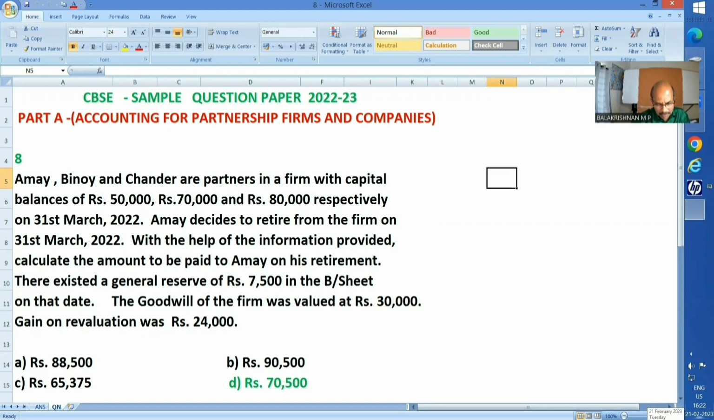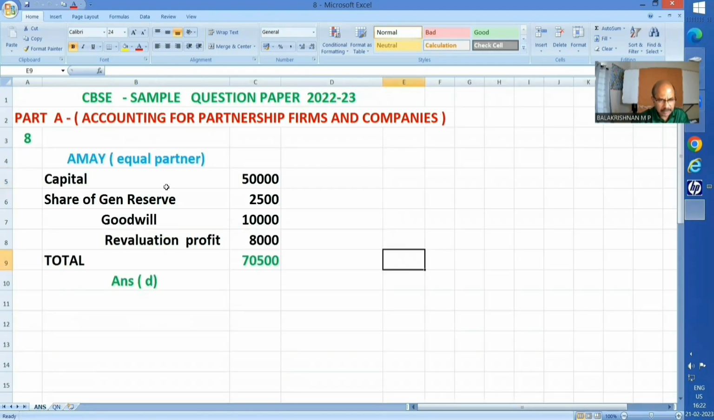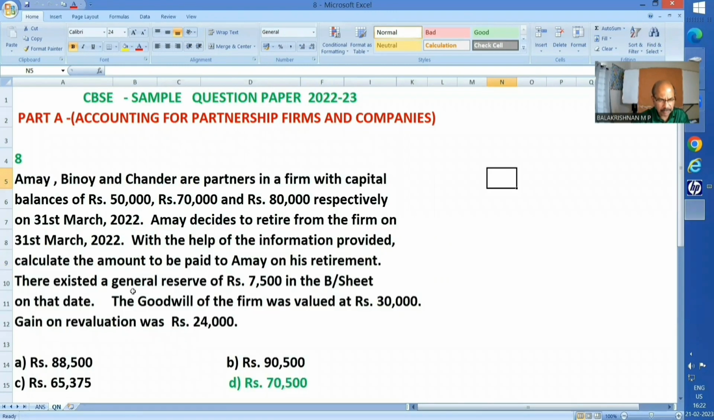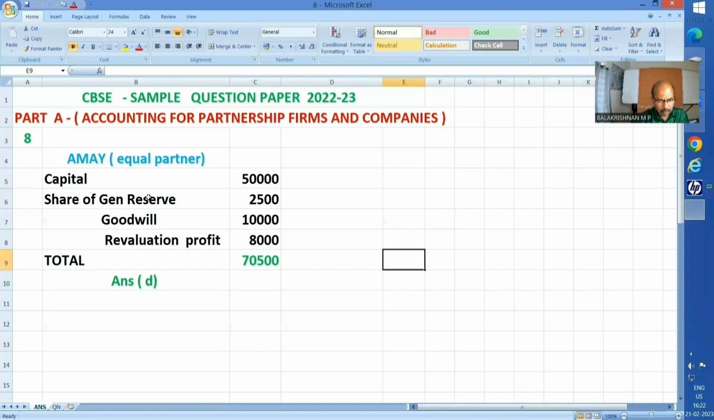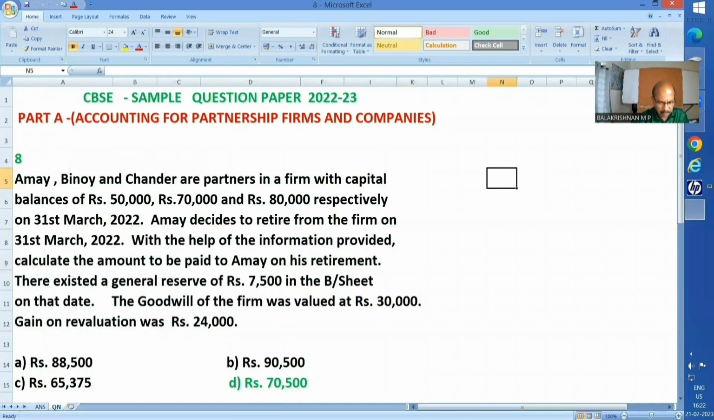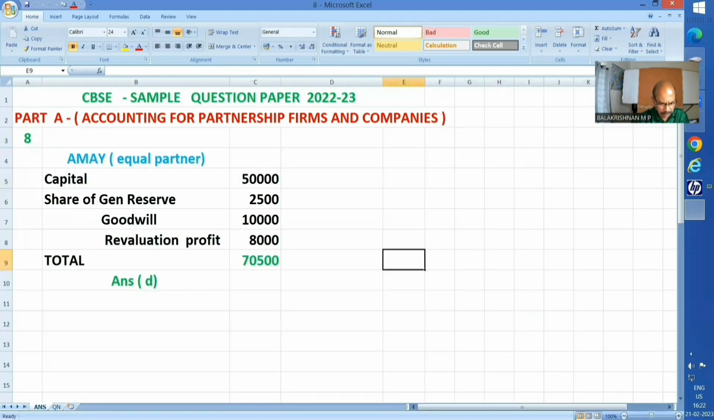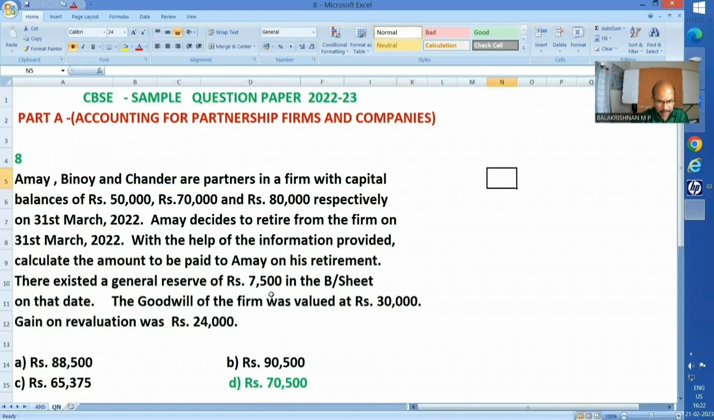Well, students, it's a very simple sum. What should strike you very fast is that they're equal partners, in the absence of mentioning any ratio or otherwise. So then things are very easy, right? His capital is 50,000. Okay, that we have taken, and 1/3 of all other things. General reserve is how much? 7,500. Naturally, 2,500. Next item.